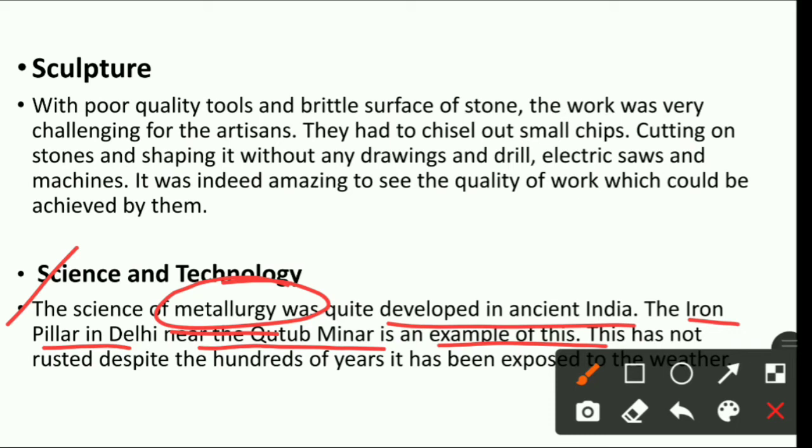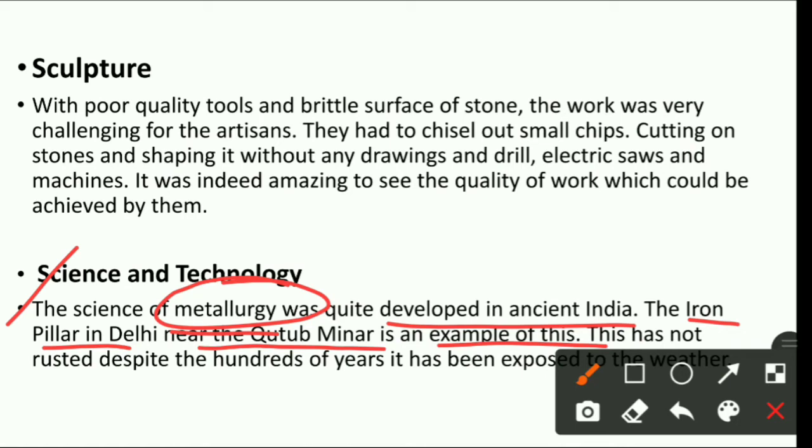Metallurgy, जब उनको जब मेटल्स के बारे में नॉलेज मिला, जब उनको ये मेटल्स मिले कॉपर एंड आयरन, they got the knowledge of metallurgy, means how to use these metals to make the products like your tools, like any other sharper machineries or any other thing, okay, in which they can utilize the metal. Okay, so there is a pillar in Delhi which is near Qutub Minar, iron pillar, which is very famous, and that iron pillar is a great example of this science and technology.